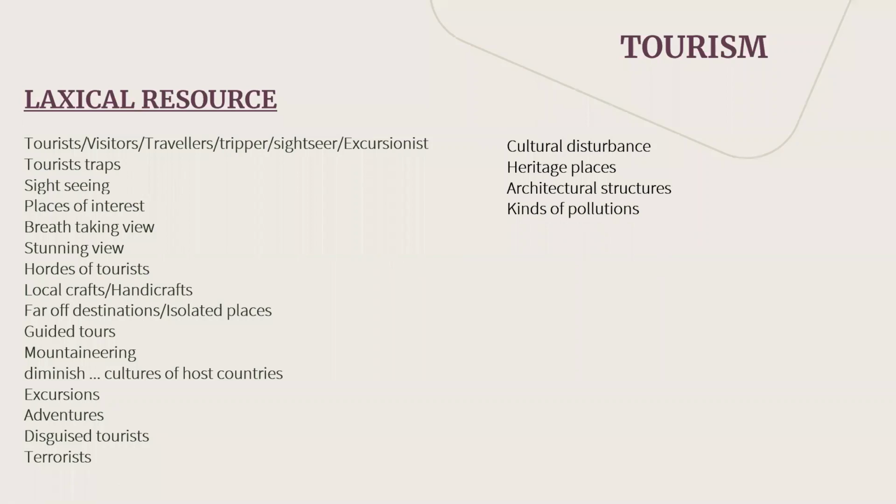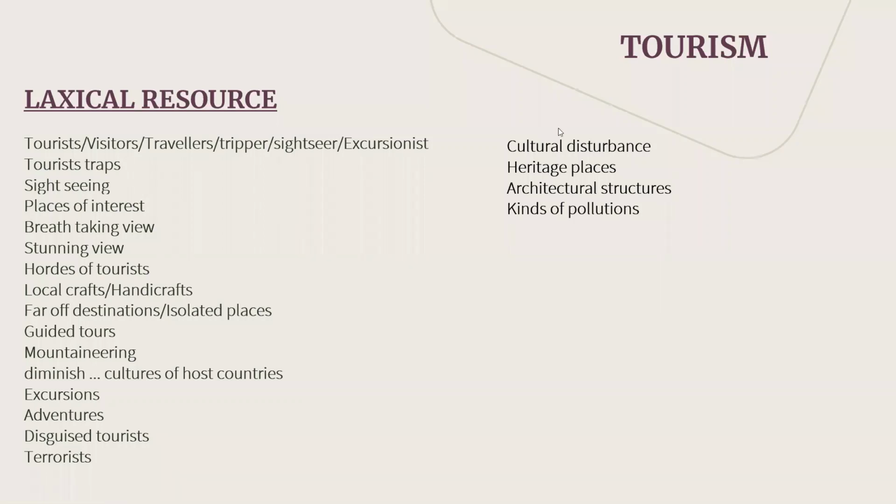Then there is one more negative side of tourism, that is pollution. Of course, you can take many kinds of pollution. Can you give me examples of what kinds of pollution we can cover in tourism? Yes, plastic pollution, air pollution, sound pollution, yes.